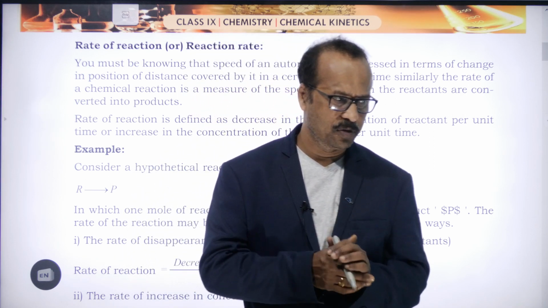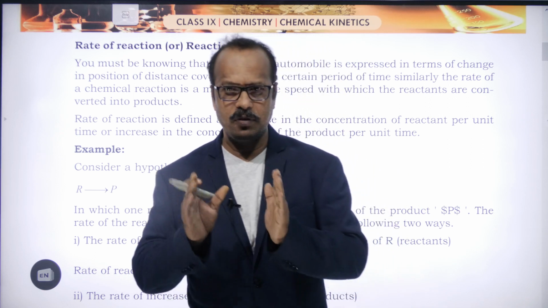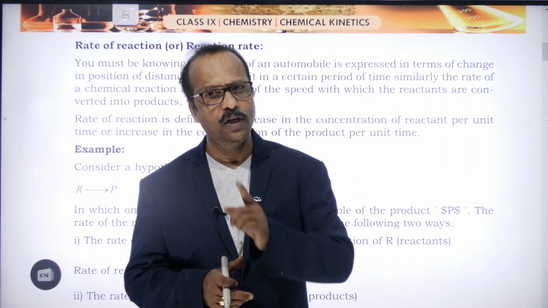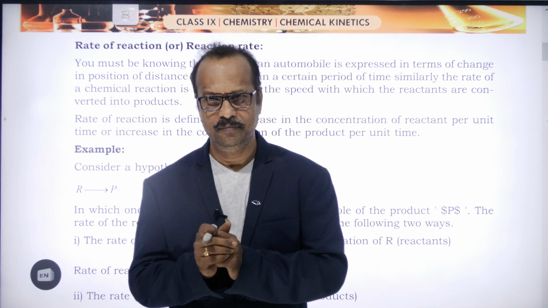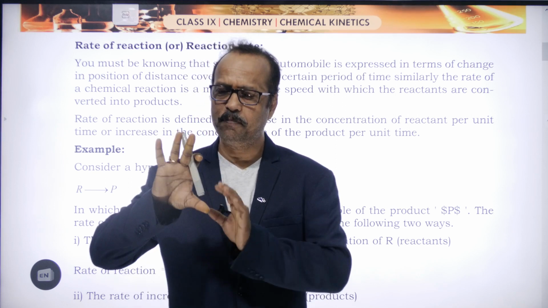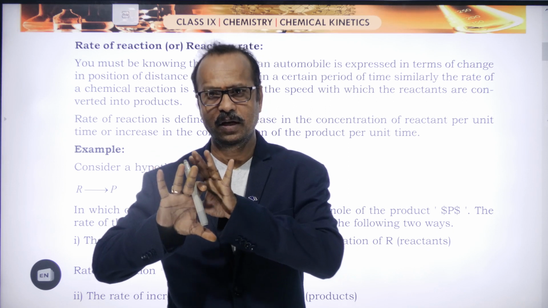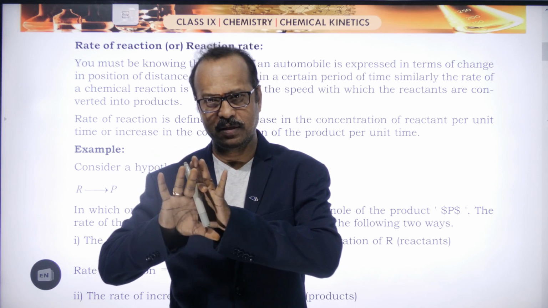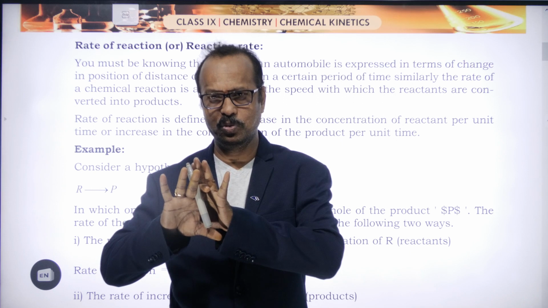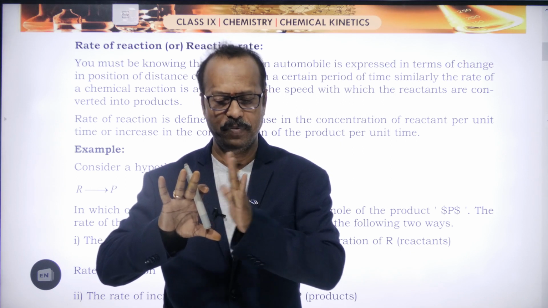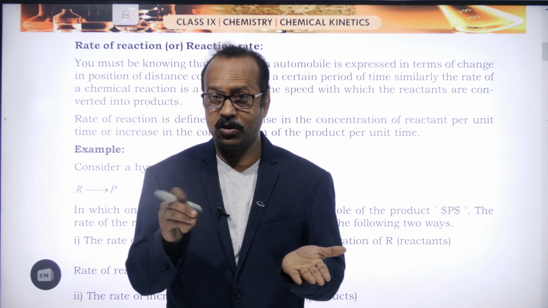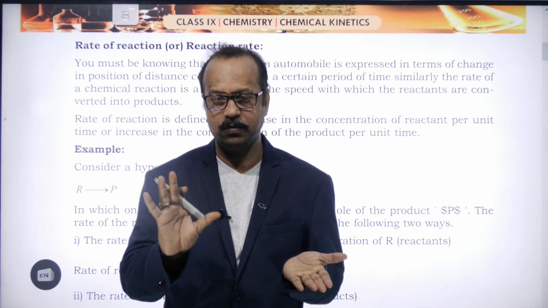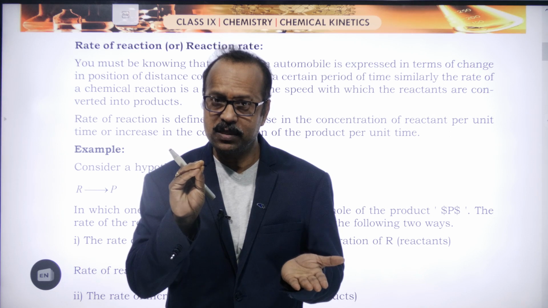Understood? For example, you have taken some reactants, right? You know that reactants can form the products. When you have taken the reactants, in terms of percentage, the reactant is 100%, because only total reactants are there. The percentage of the reactant is 100. Now product is 0 because there is no product. Still the reactants have not reacted. We have only taken the reactants. Now the reaction takes place.